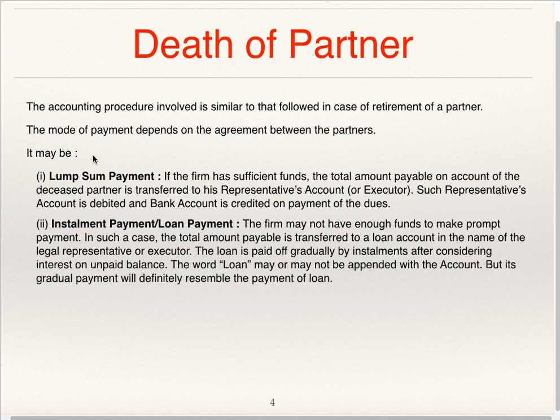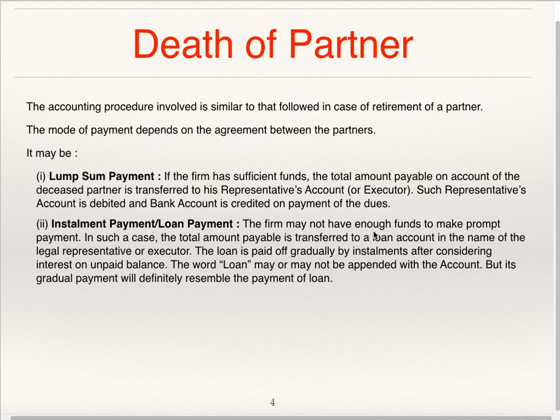The mode of payment may be lump sum payment. If the firm has sufficient funds, the total amount payable on account of the deceased partner is transferred to his representative's or executor's account. Such representative's account is debited and bank account is credited on payment of dues. Or installment payment, loan payment.